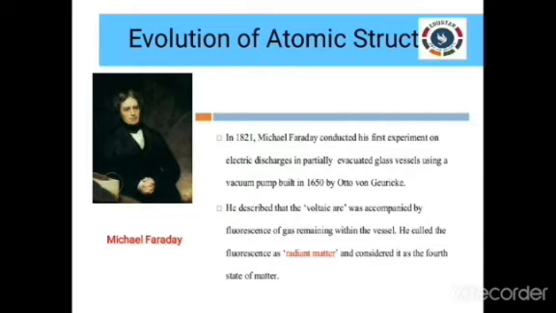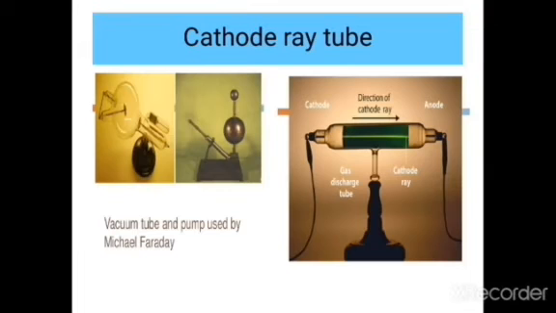He did the same experiment in a partially evacuated cathode ray tube. What does partially evacuated mean? That is, it is made almost a vacuum. He took a partially evacuated glass tube with a cathode and anode in it, and connected those two electrodes to a power supply. He was able to observe certain rays travelling from the cathode to the anode, right?